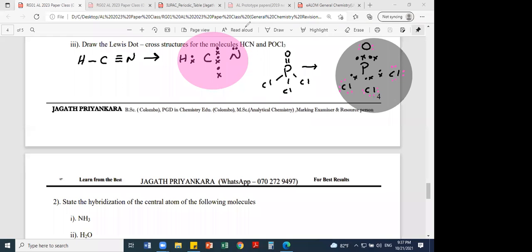What is the geometry? I don't know how many of you have done the geometry. So if you want to write, HCN is linear, and this one is tetrahedral. Molecular geometry is also tetrahedral, and electron pair geometry is also tetrahedral. This one also, both are. Then question number 2.